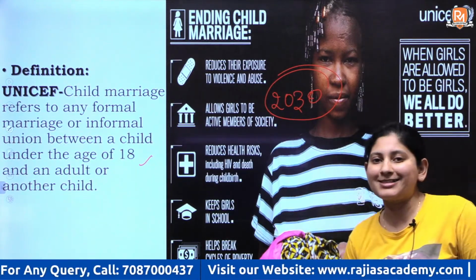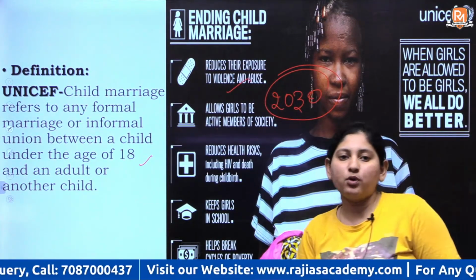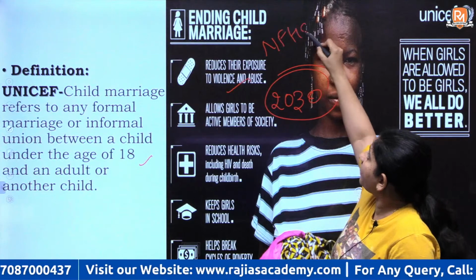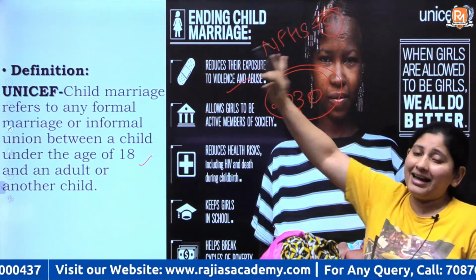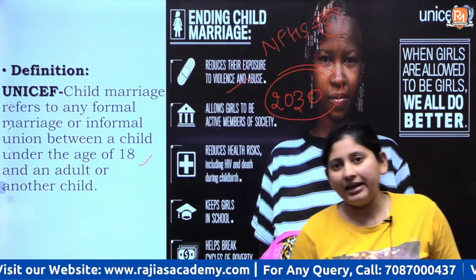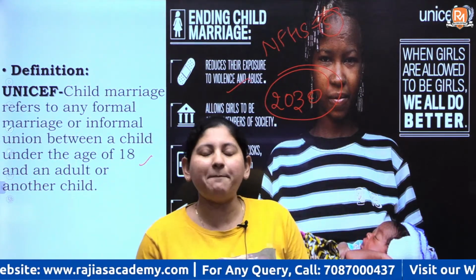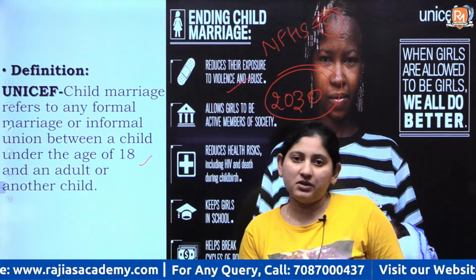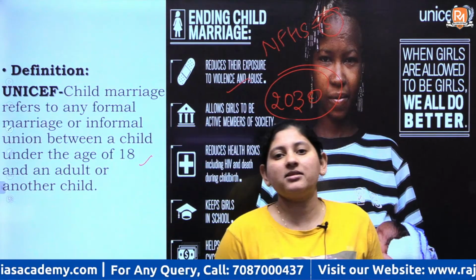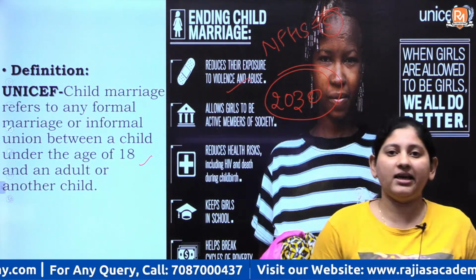Ending child marriage, why is it important? UNICEF says it is important because it reduces their exposure to violence. Recently, the 5th National Family Health Survey happened, and it says that still in India around 52% of women find that it is okay for their partners or any male superior person in their family to hit them, to abuse them. So this explains the dire situation of how repressed the women section of our society is, right?